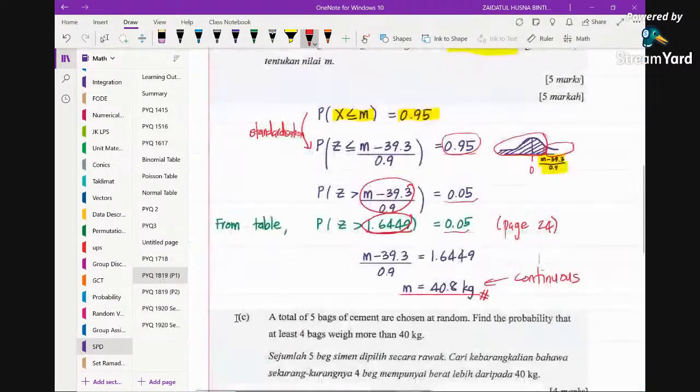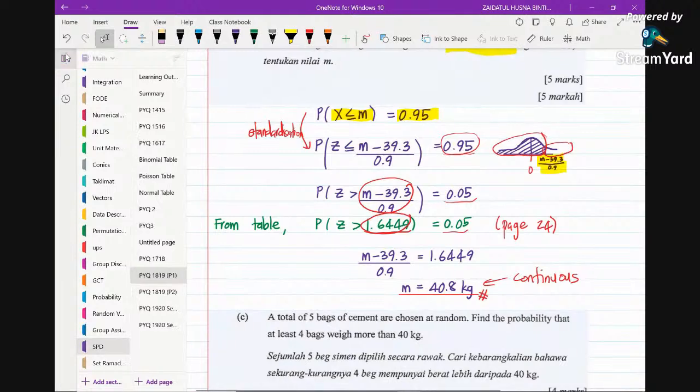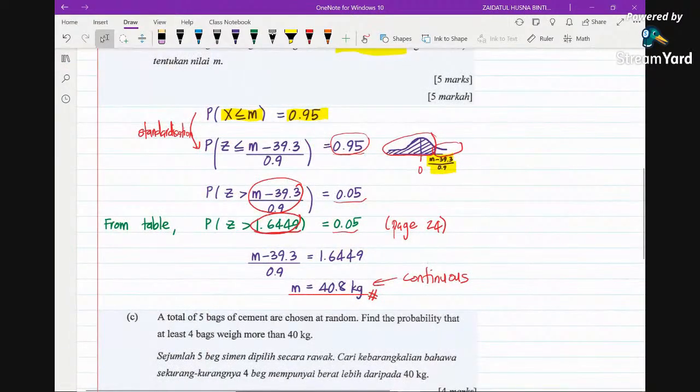But now here, we are talking about weight, the weight of a cement bag. So it can be a decimal, and you just leave the answer as it is here, 40.8 kg. You don't have to round it off. I hope it's clear by now, yeah?